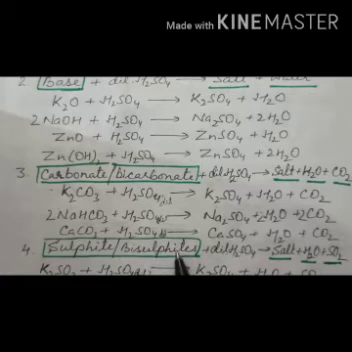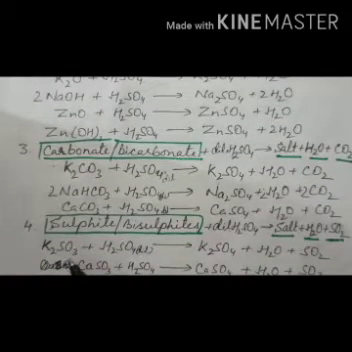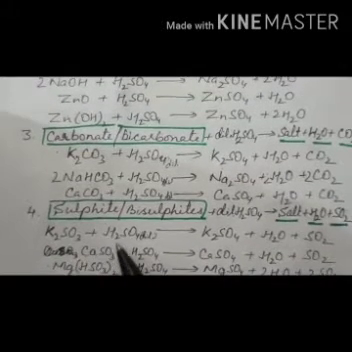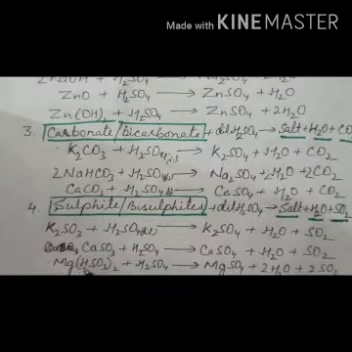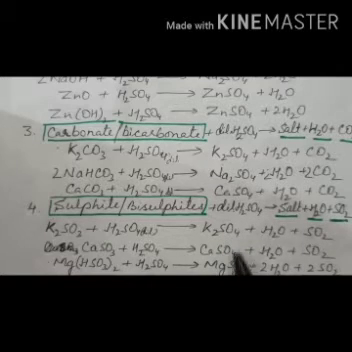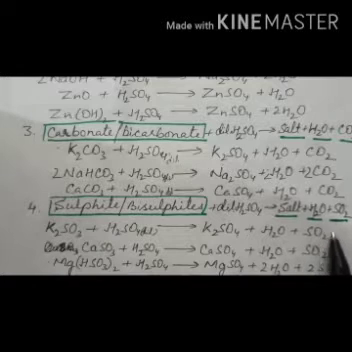Now next is your sulfides and bisulfites. Means when metal sulfites or metal bisulfites like potassium sulfite, sodium sulfite, calcium sulfite, or potassium bisulfite, or calcium bisulfite, or magnesium bisulfite react with dilute sulfuric acid, they always give salt, water and sulfur dioxide gas. Which gas? Sulfur dioxide gas. Sulfur dioxide gas also turns lime water milky.